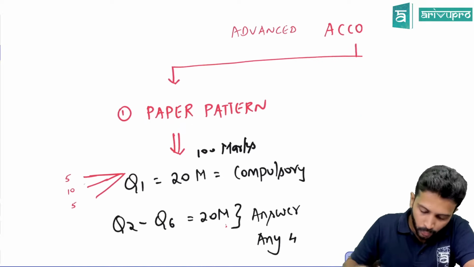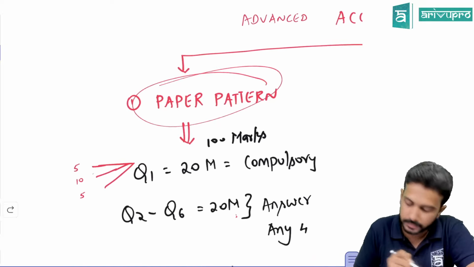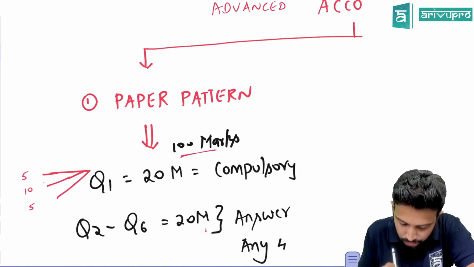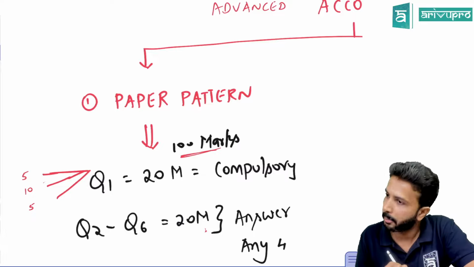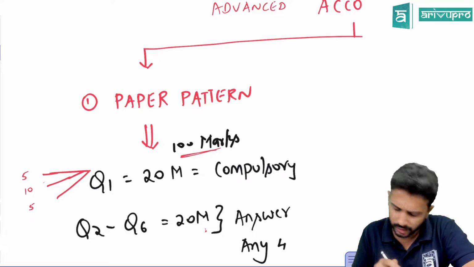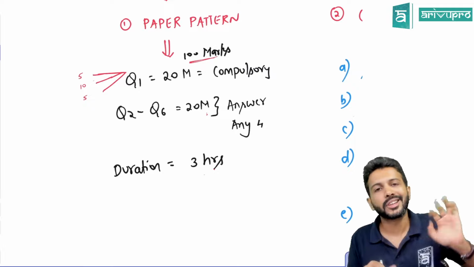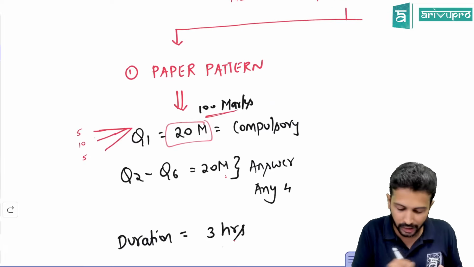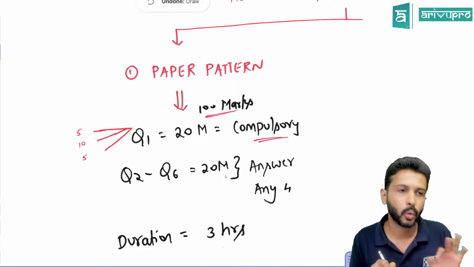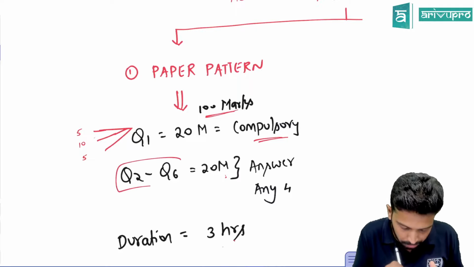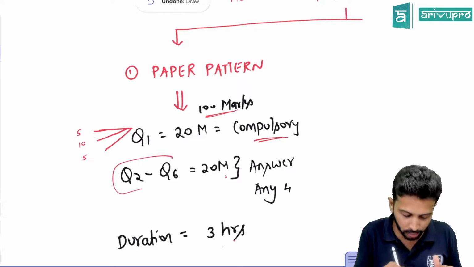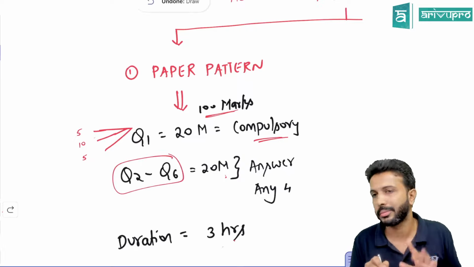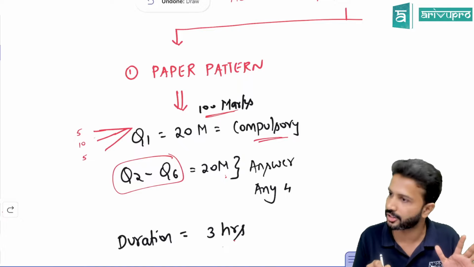So before I dive into the subject, I'll quickly give you an overview of the subject. One is the paper pattern. Your advanced accounting paper is for 100 marks, that I'm sure everyone is comfortable with. There will be about 6 questions in totality. Question number 1 will be for about 20 marks and it is a compulsory question. In question numbers 2 to 6, you have about 5 questions. In these 5, you can answer any 4, meaning 1 is an optional or choice based question.